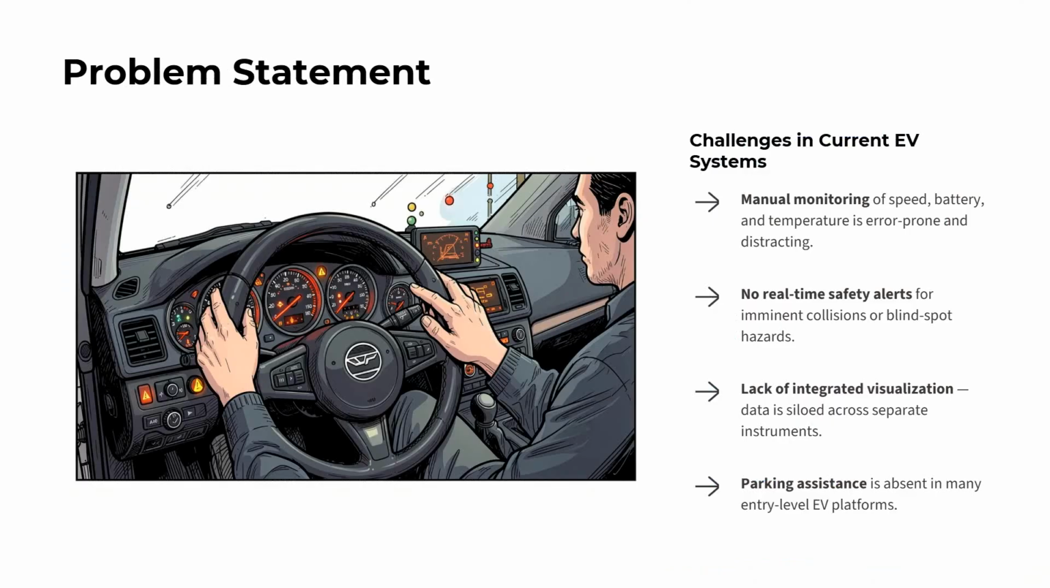Next is the problem statement. What are the current challenges that EVs are facing? First, manual monitoring of speed, battery and temperature is error prone and distracting. Next, there are no real-time safety alerts, and there is a lack of integrated visualization, so data is lost across separate instruments. Then there is parking assistance, which is absent in many entry-level EV platforms.